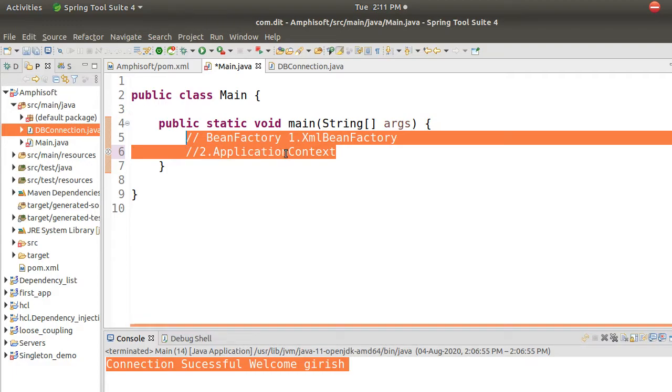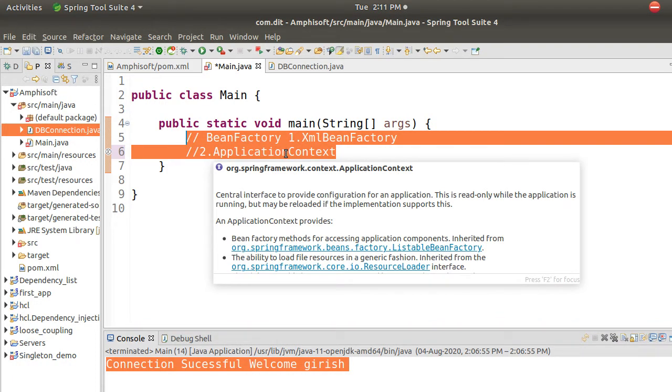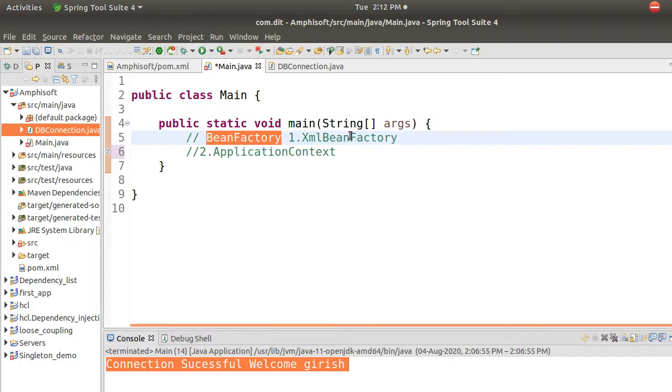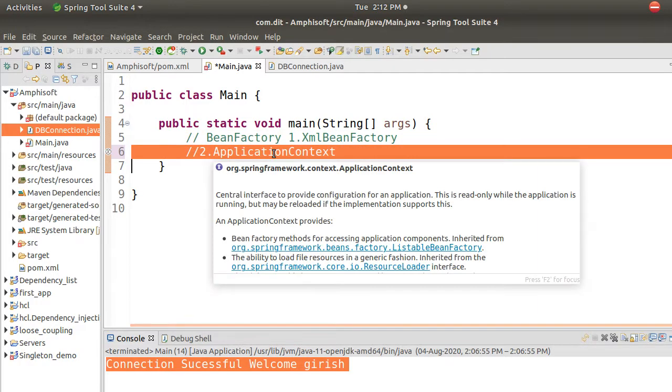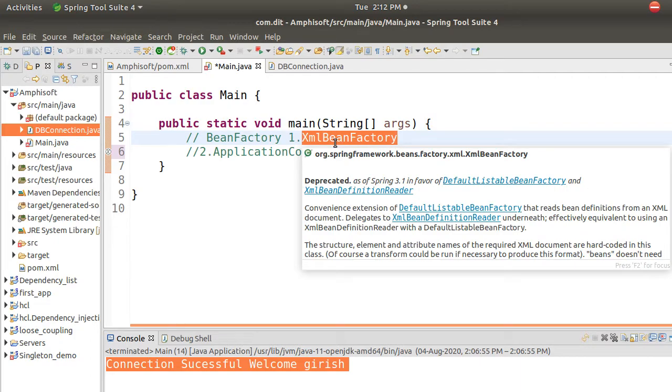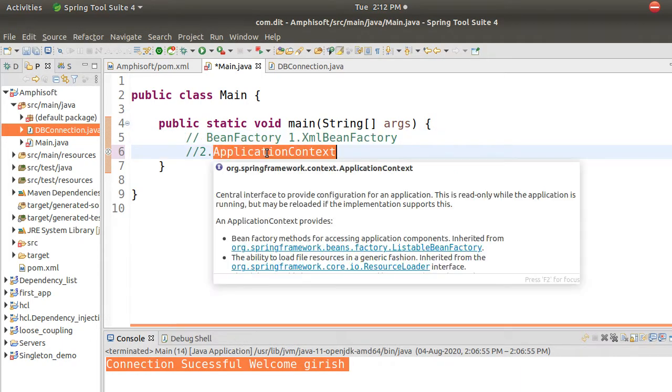a container. The moment I say container, imagine a jar, a glass jar or anything. Imagine you are storing some marbles into it. Say around 100 marbles you can put inside that jar, so all the marbles go inside. Whenever you want a particular marble, you can go and remove it. Similarly, bean factory, XML bean factory or application context are acting like containers, like a jar.